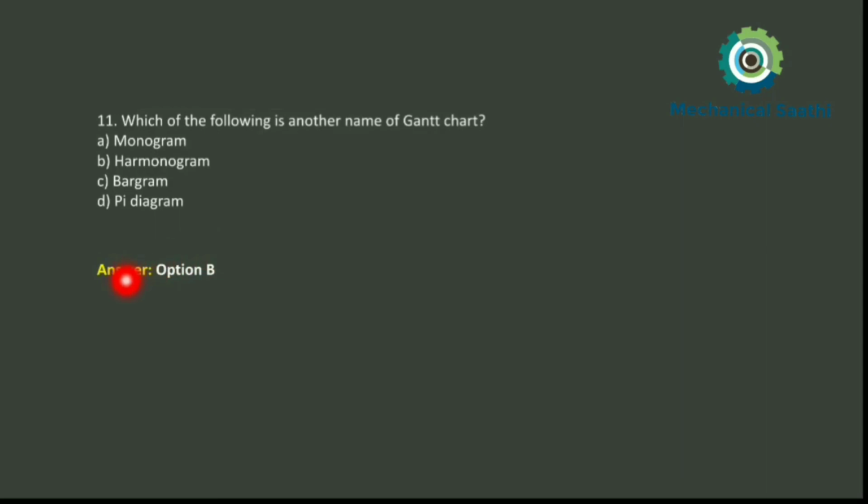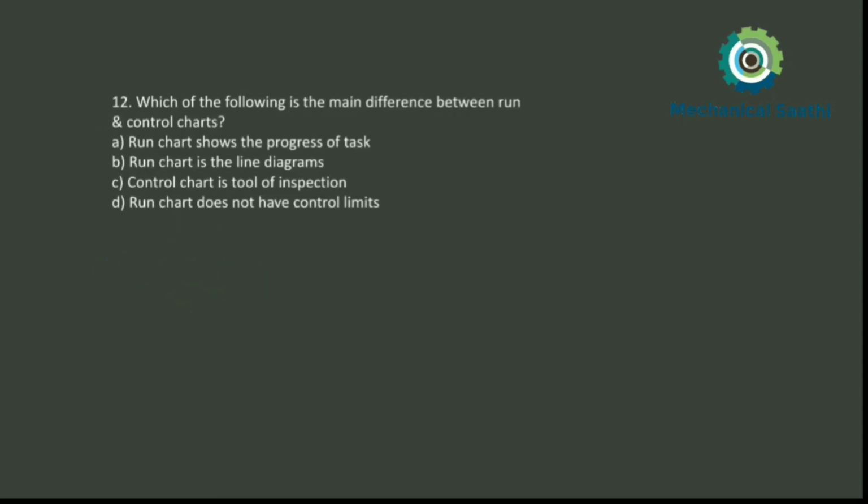Next question, that is question number 12. Which of the following is the main difference between run and control charts? What is the difference between these two types of chart, the run chart and the control chart? Option A says the run chart shows the progress of tasks, so it is not the difference. Run chart is the line diagram, no, it is not the one. Control chart is a tool of inspection.